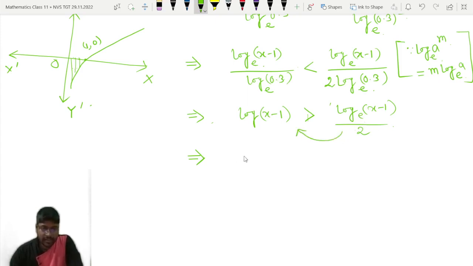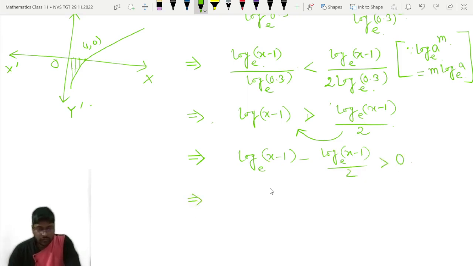Log of x minus 1 to the base e, minus log of x minus 1 divided by 2, is greater than 0. So we get log of x minus 1 by 2 greater than 0.